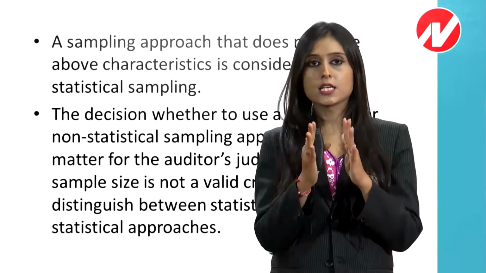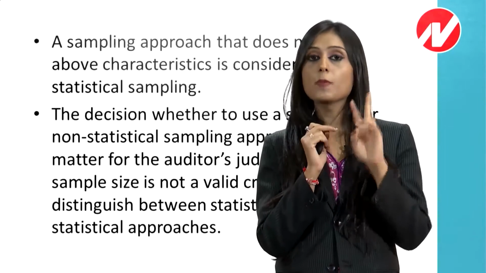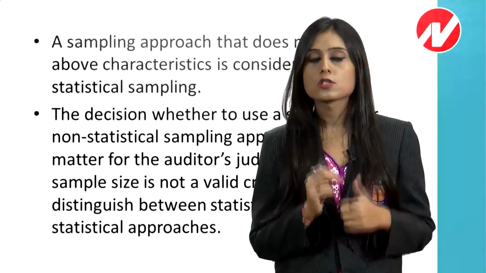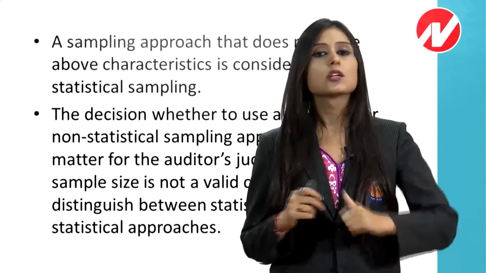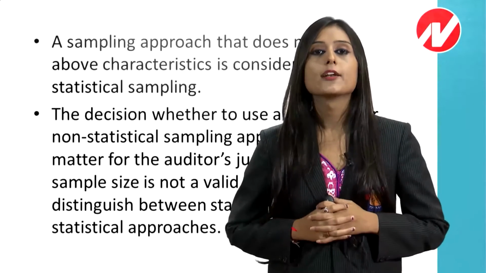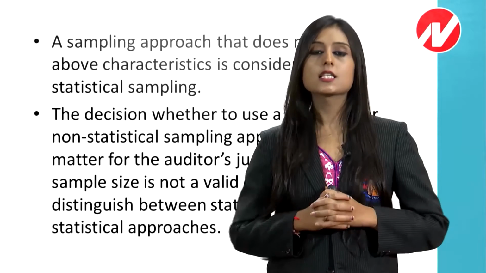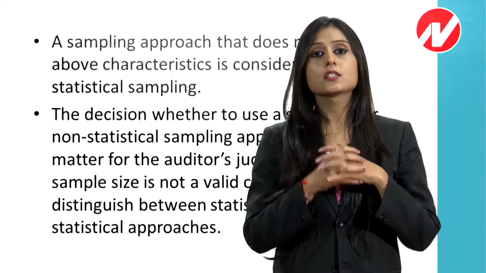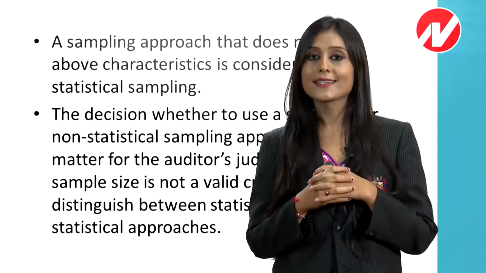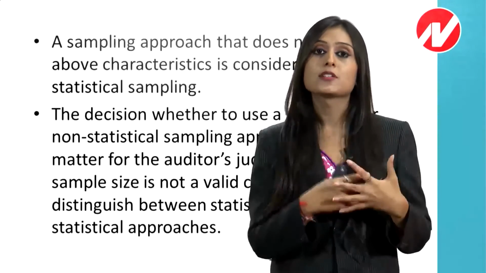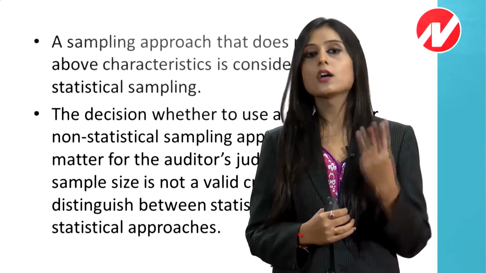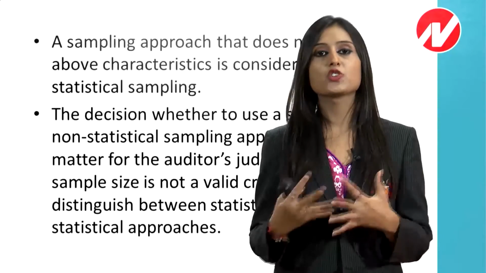So we discussed statistical sampling. How many approaches were there? Two approaches. First approach statistical, second approach non-statistical. The first approach has three characteristics. First, random selection. Second, probability theory for evaluating the results, and third, probability theory for measuring the risk.